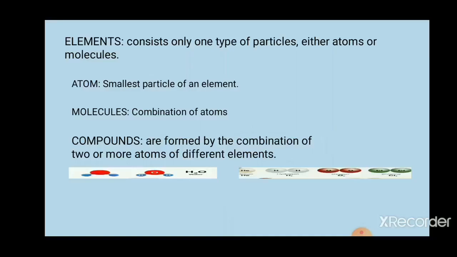Water is formed by atoms of different elements, that is, hydrogen and oxygen. Hydrogen is different and oxygen is different. So compounds are formed by the combination of two or more atoms of different elements. I hope you understood the difference between elements, atom, molecule and compounds.